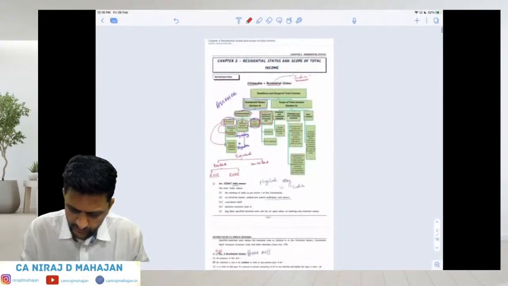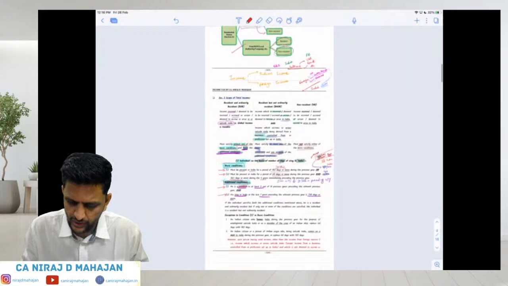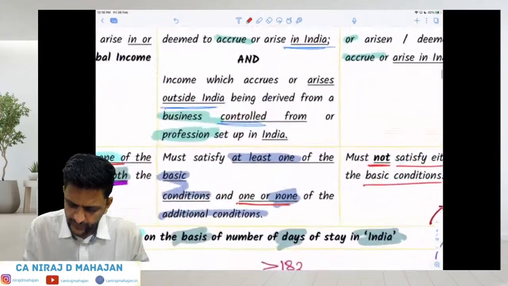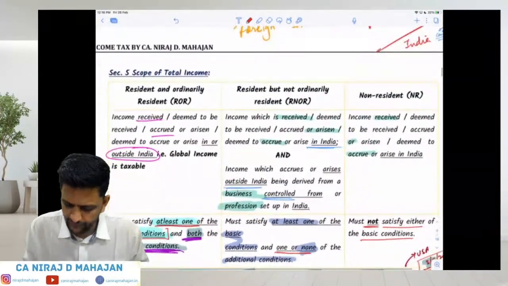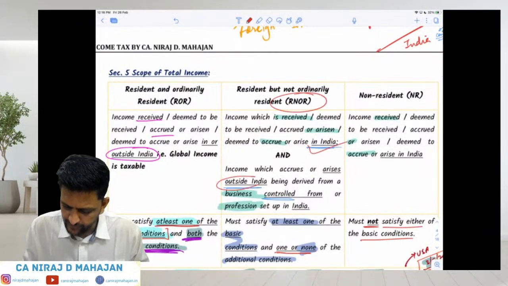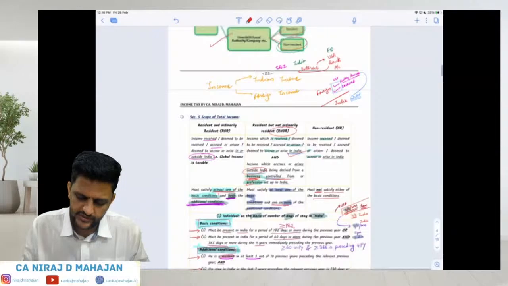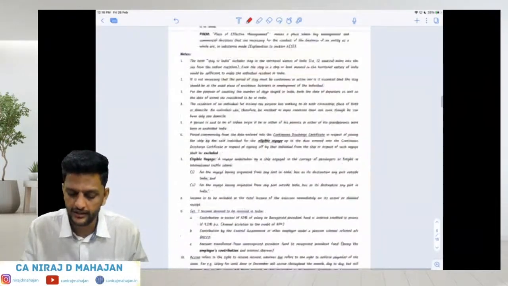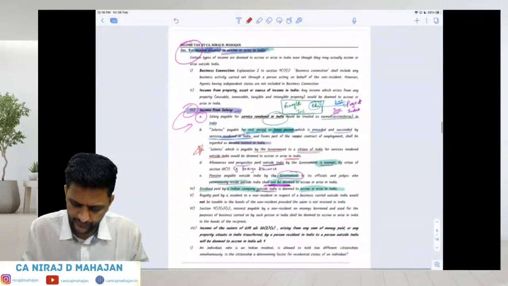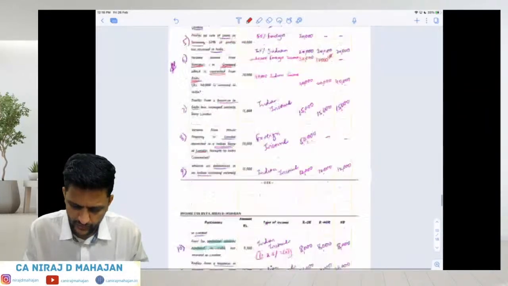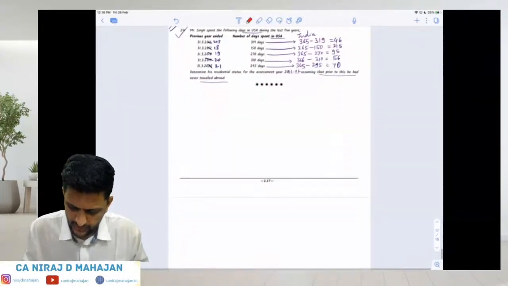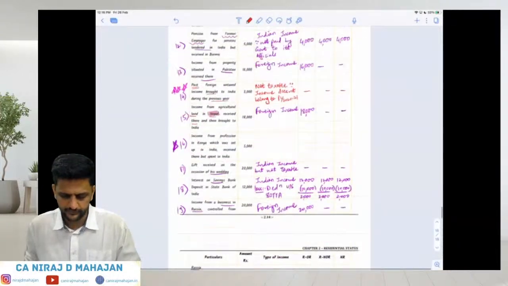Where is it? This one. Please check for RNOR. Indian income is always taxed, but income which accrues or arises outside India, being derived from business controlled from India, or you can say profession set up in India. Even such income will be taxed in the hands of RNOR. Okay, done. And which one was remaining? 16. Okay.